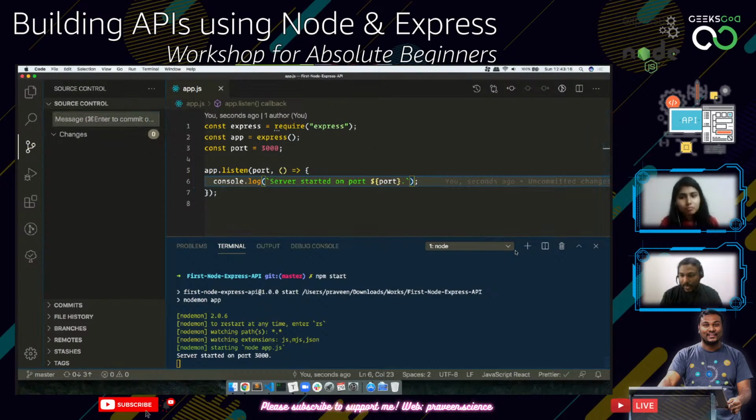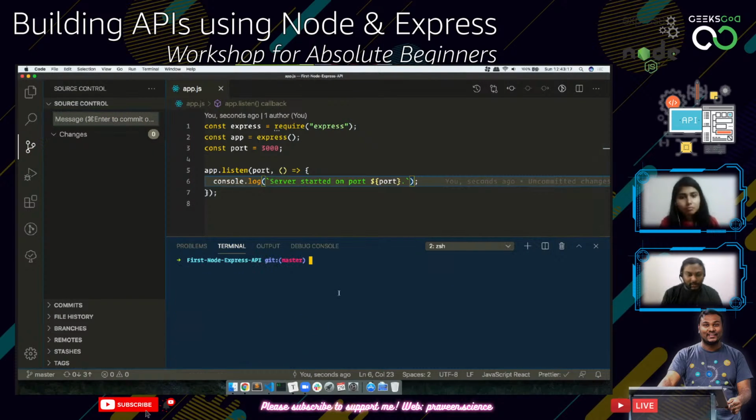Right. So I'm just going to create another terminal tab so that I can push the code. Okay. So I'll just do the push here.